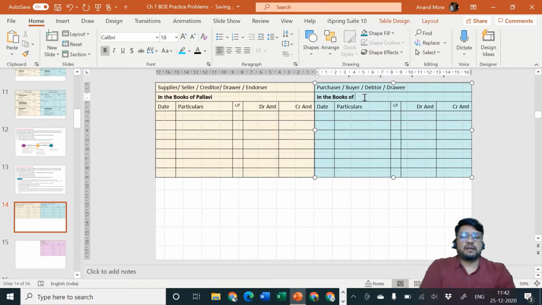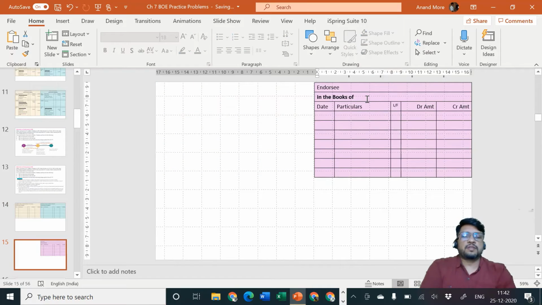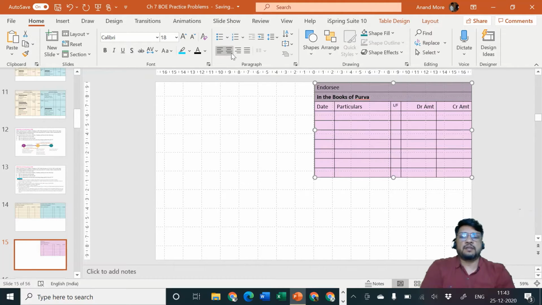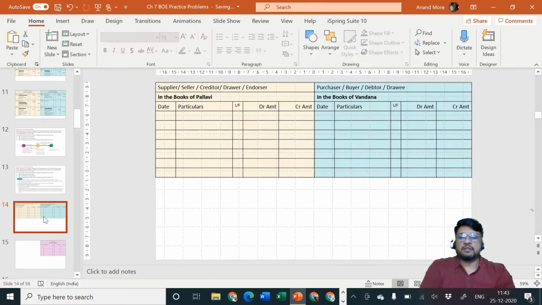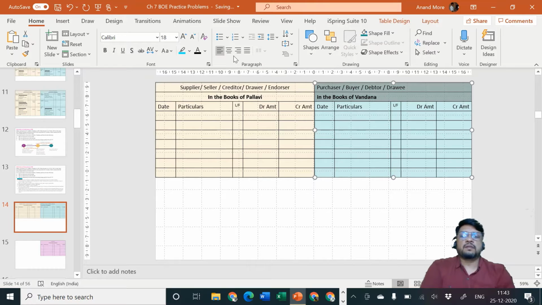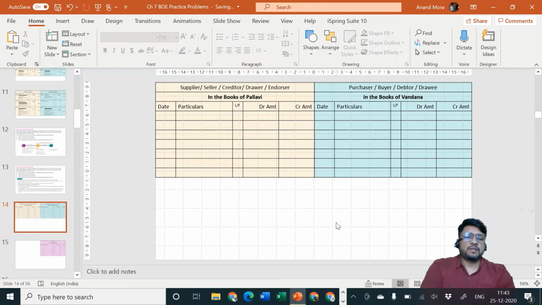Who is the buyer? Vandana. Who is the endorsee? Purva. The person to whom the bill is endorsed is called endorsee. The person who endorses the bill is called endorser. The person on whom the bill is drawn is called drawee. Okay, so these are the points.